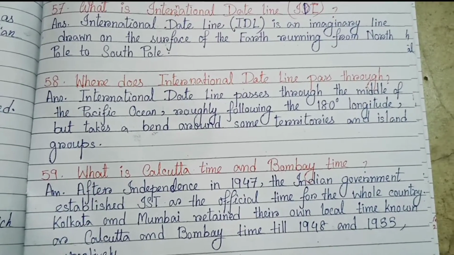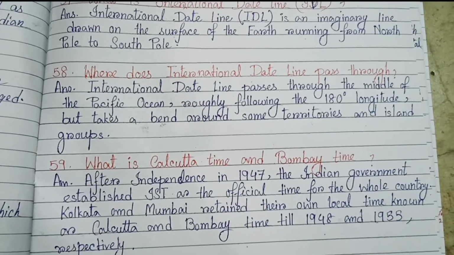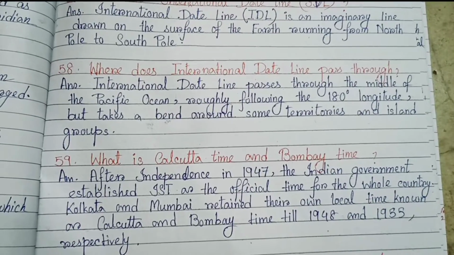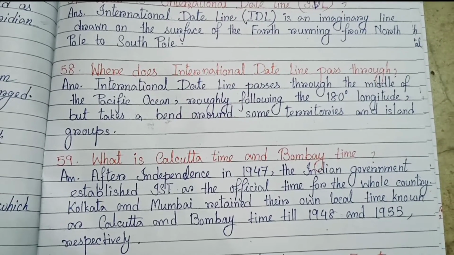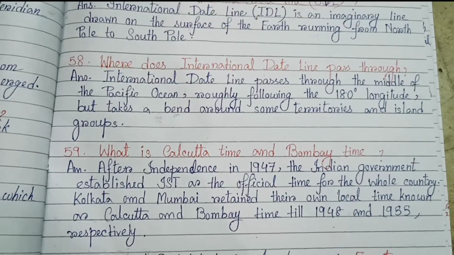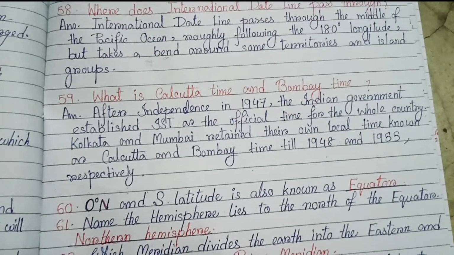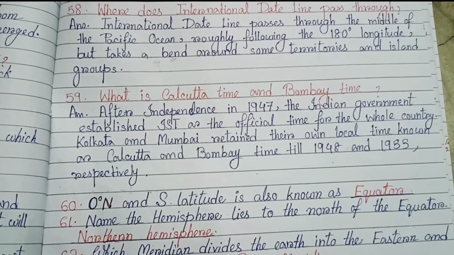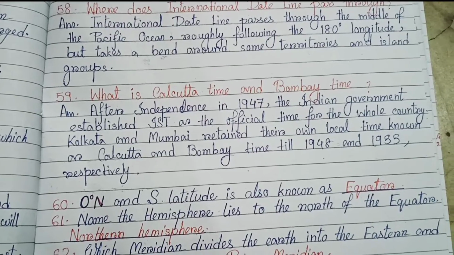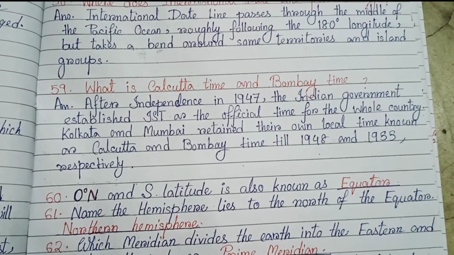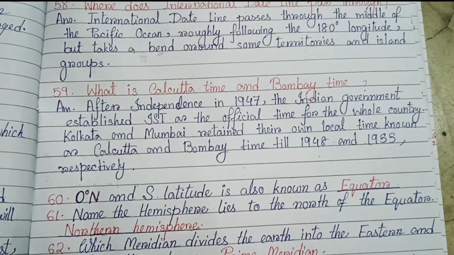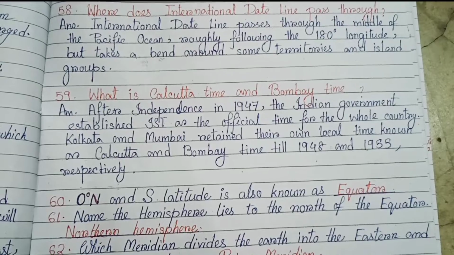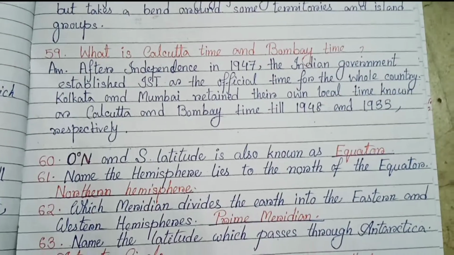Number 58. Where does the International Dateline pass through? The International Dateline passes through the middle of the Pacific Ocean, roughly following the 180 degree longitude, but takes a bend around some territories and island groups. Number 59. What is Calcutta time and Bombay time? After independence in 1947, the Indian government established IST as the official time for the whole country. Kolkata and Mumbai retained their own local time known as Calcutta and Bombay time till 1948 and 1955 respectively.